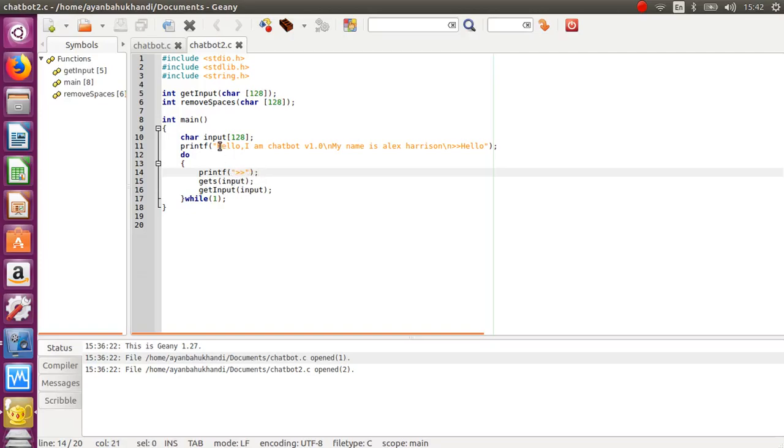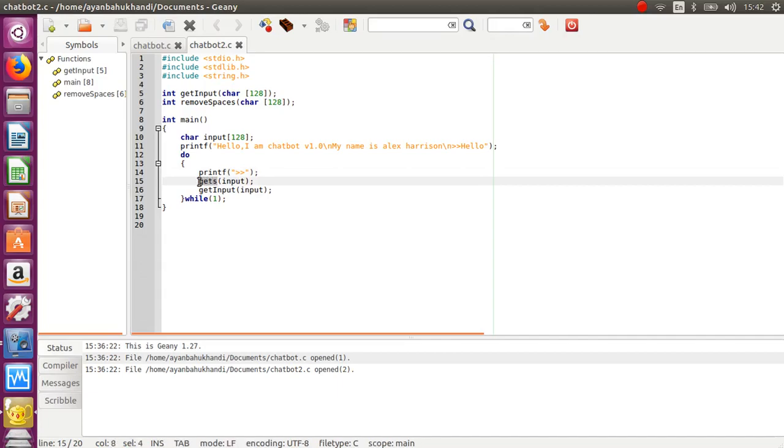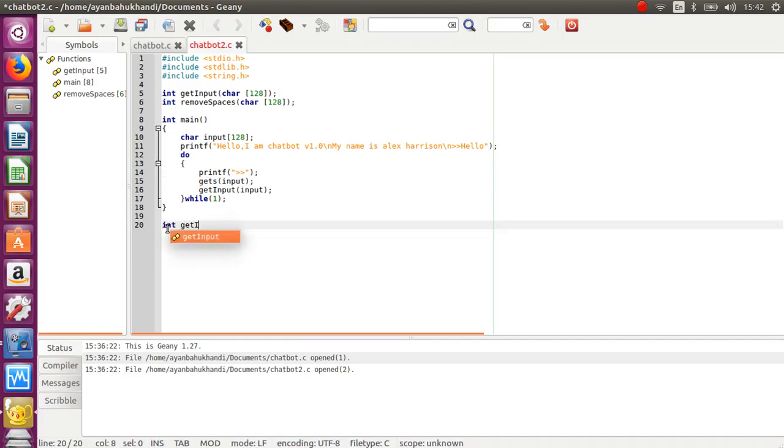It gets the input with the gets function, because in C we take the string with the gets function, and it transfers the input to the get input function. And now we are writing the get input, and here we will write character name. Let's say input. Here also you can write another name if you are confused with this input and this input, but I am writing input.